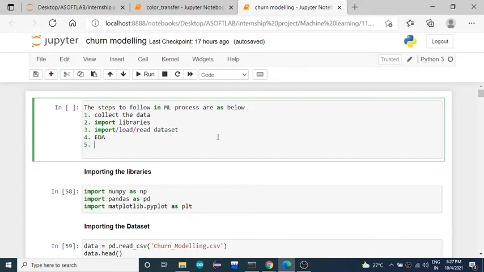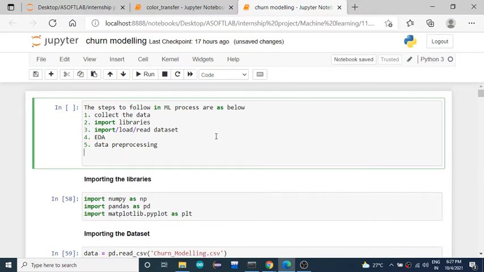So after performing exploratory data analysis, you need to perform data pre-processing. After performing EDA, you need to perform data pre-processing. That means after understanding the data set, you need to pre-process the data to convert the data set into a format which is required by any machine learning algorithm. To feed any data set into any machine learning algorithm, you should pre-process it and convert the entire data set into the format which is required by that machine learning algorithm.